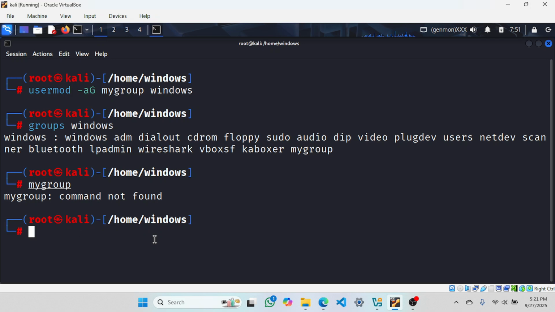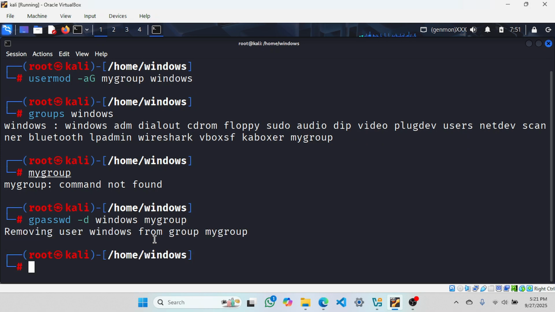So now if I had to remove this user from my group, how can I do that? You can use a command simply. I will use gpasswd for it. What was the name? Windows. What was the group name? My group. Removing user Windows from the group, my group. I hope it makes sense.